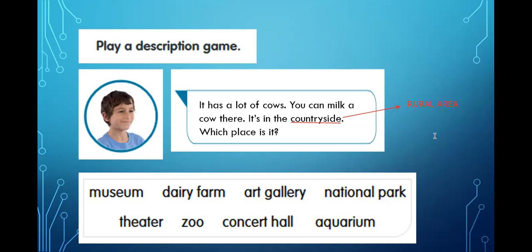Remember, cows give milk, and milk is considered dairy. So we're talking about a dairy farm. It has a lot of cows. You can milk a cow there. It's in the countryside. Which place is it? A dairy farm.